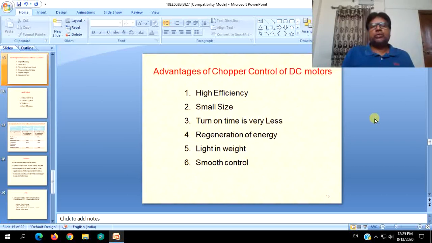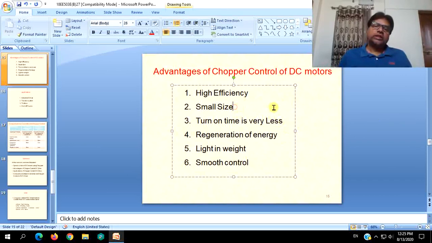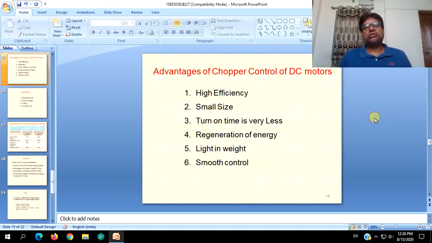So when compared to other electrical aspects of speed control of DC motors, chopper control of DC motors, and even when compared to single phase converter control, chopper control has more efficiency, size is small, turn on time is less, regeneration of energy is possible, which is not the case with single phase converters. Light in weight, smooth control is also possible.